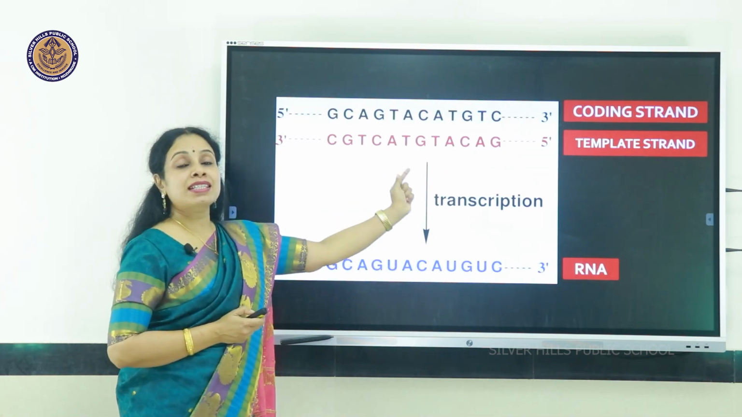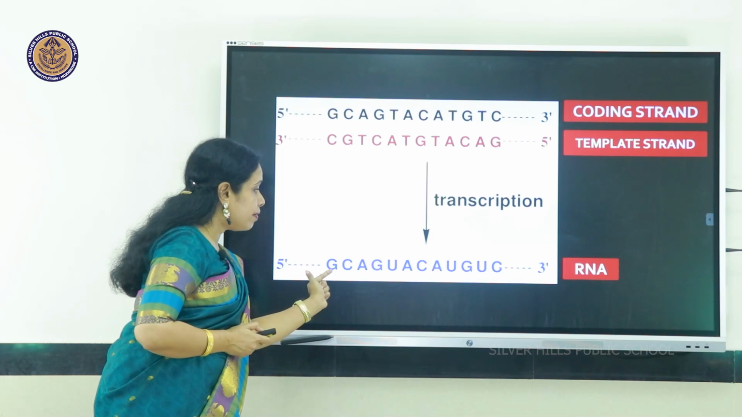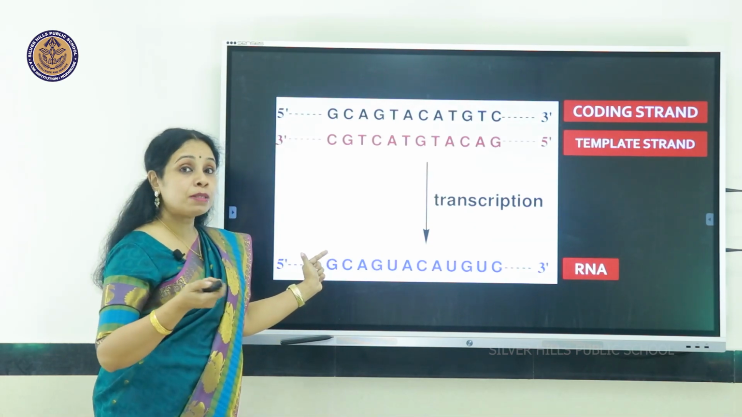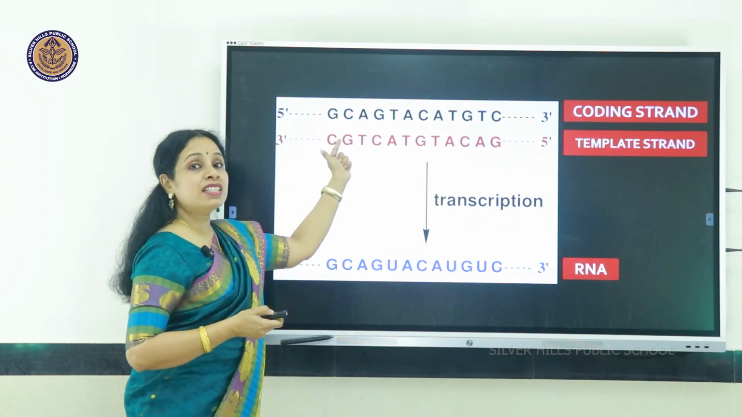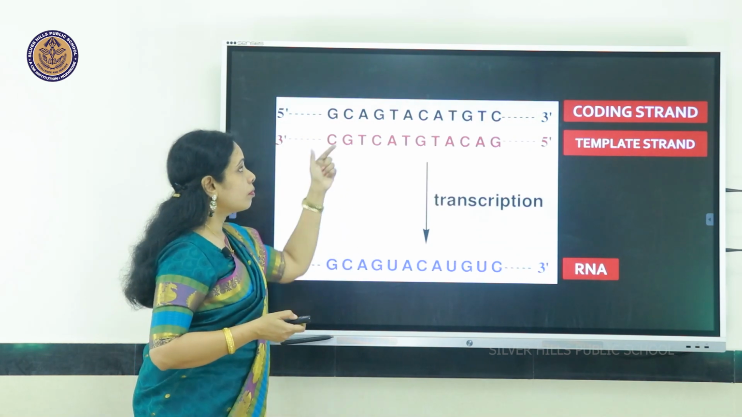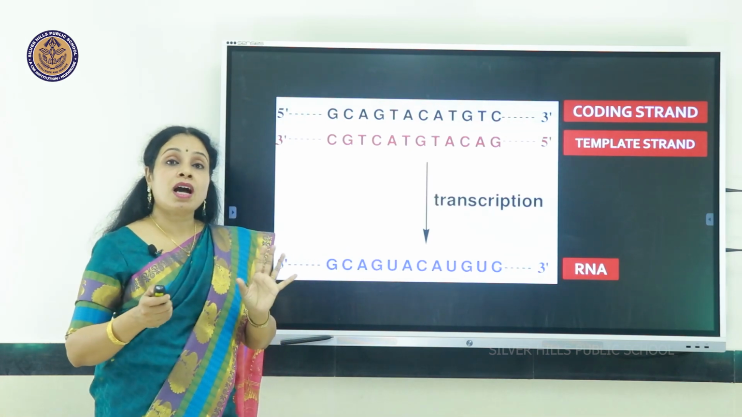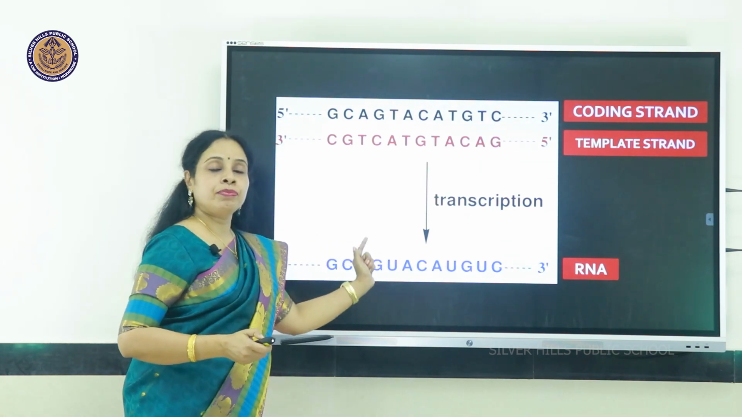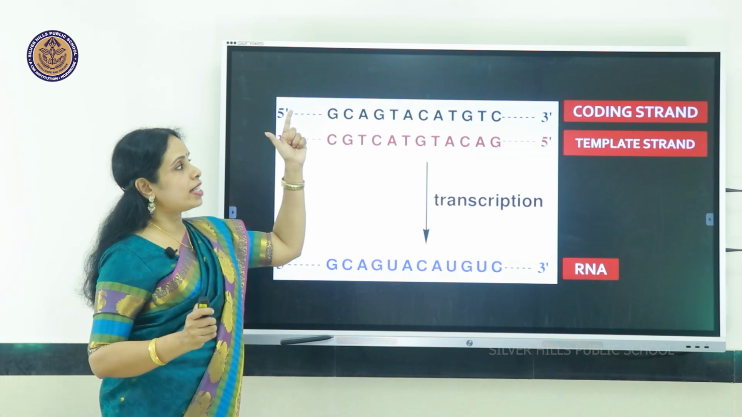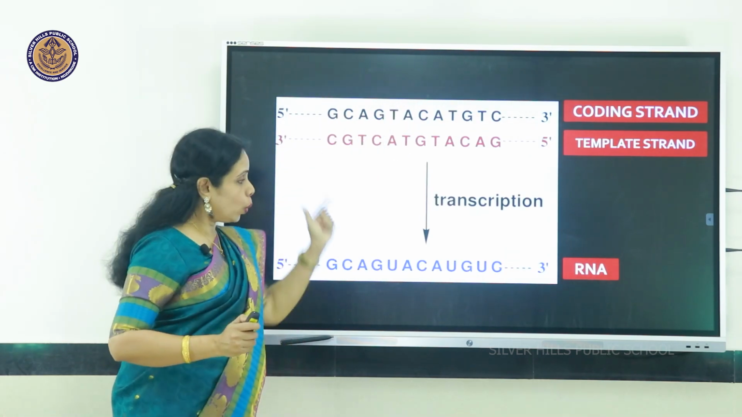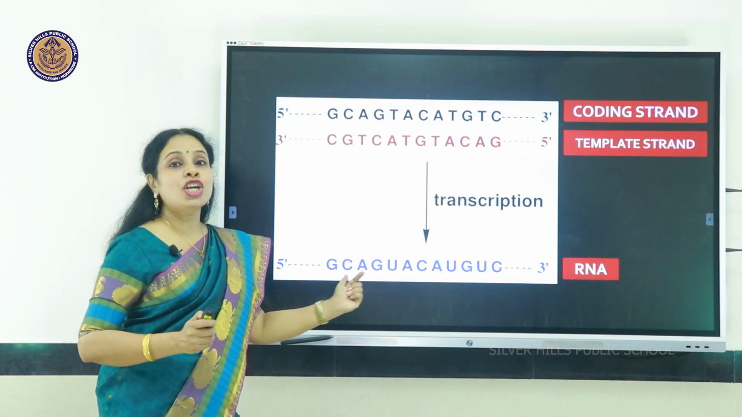That is called transcription. So look at it. Opposite C, the RNA will be having G as per the base pairing rule. Opposite G, there will be C. Opposite T, there will be A. Again over here, opposite A, there will be no thymine because this is RNA, it will be uracil. So if you have a look at the RNA, it will look exactly like the coding strand. The only difference is wherever there is thymine, the RNA will be having uracil.